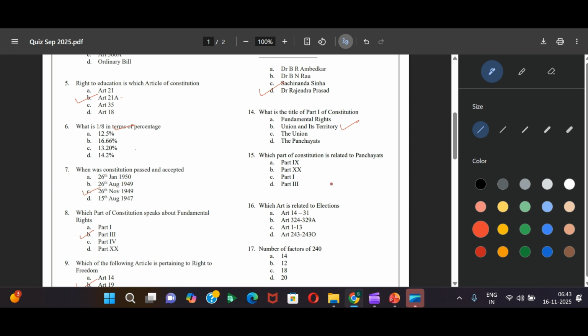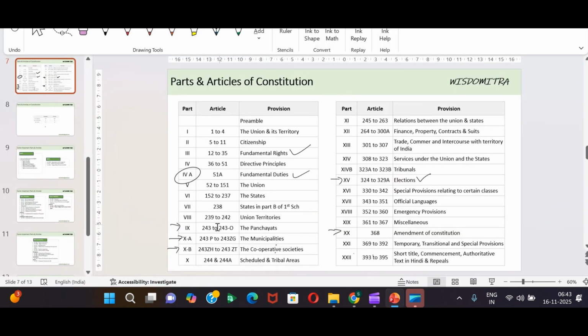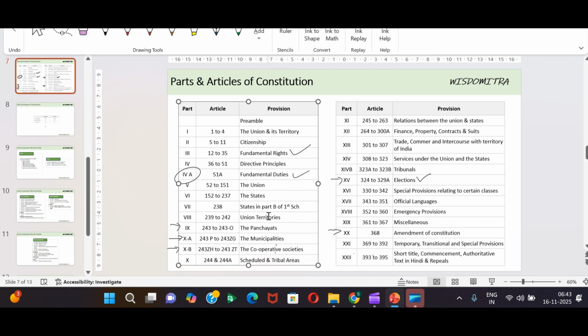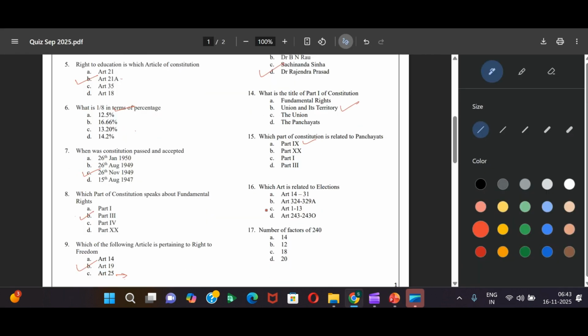Which part of Constitution is related to Panchayats? We just saw Part 9. We can quickly look back as well. If you remember, Part 9, Panchayats. Right? Let us go back.